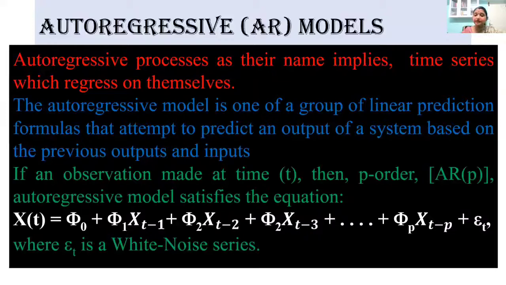In regression, one of the most important assumptions is that the independent variables have to be independent. They should not be correlated with each other, and also values of a variable should not be interrelated. Values of a single variable itself should not be interrelated. When it comes to time series, we know that past time points always will have an influence on present and future. Like the price of gold last month might have an influence this month, or last year March April time, what was the price of gold, that might definitely have an influence on this year also, right?